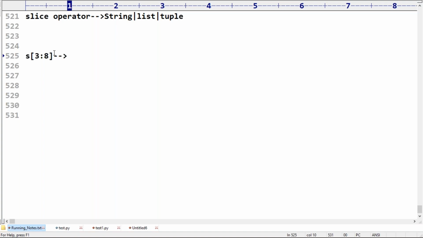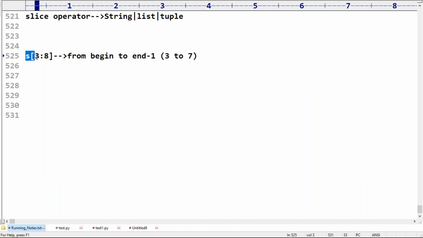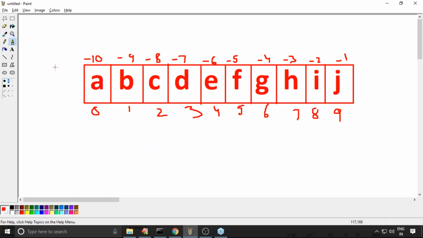So forward direction from begin to end -1. Remember, from begin to end -1. So begin 3, end -1 means 7. So from 3 to 7 we require to consider. Sir, have you observed, right? From 3 to 7 we require to consider. Now S of 3 to 7, if you want to find this one, what is the thing we are going to get, sir?